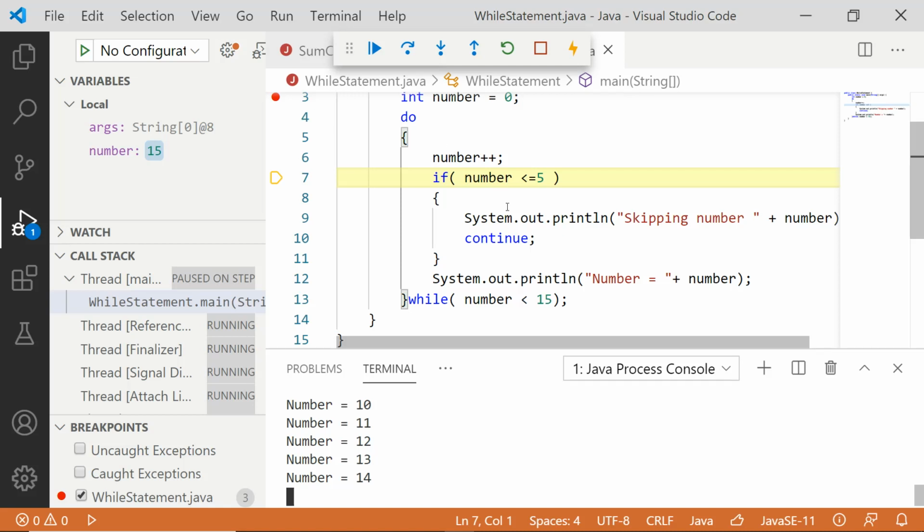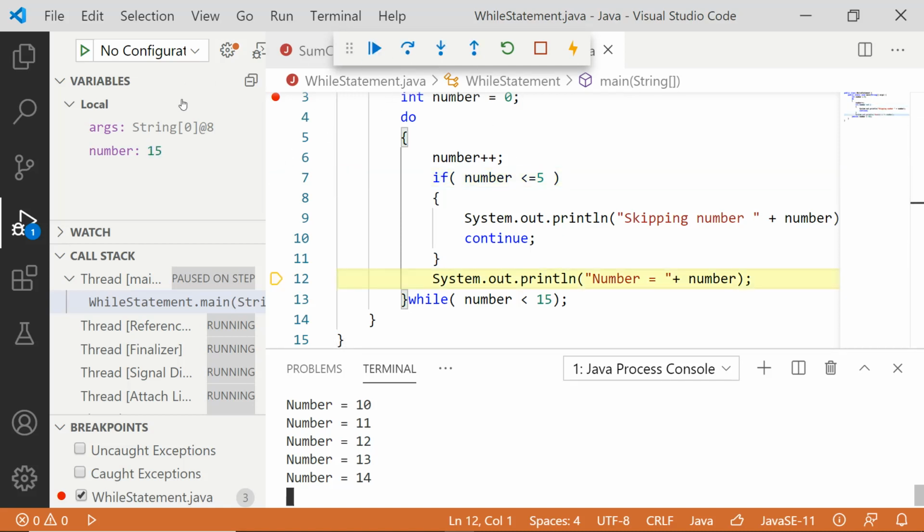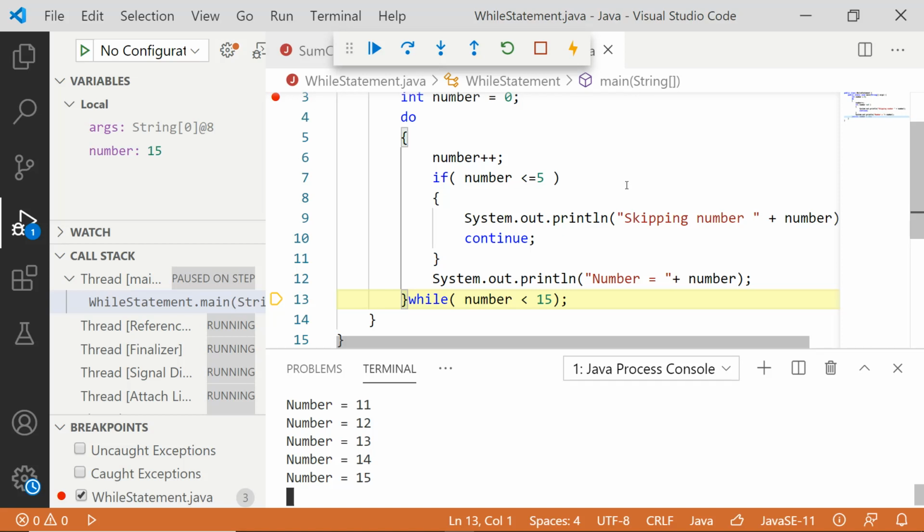That is the advantage of do-while: even if the condition becomes false, the body executes one time, then it finishes. So number less than or equal to 5 is false, I will print number equal to 15, and now I check number less than 15, the condition is false, and I come out of the while.